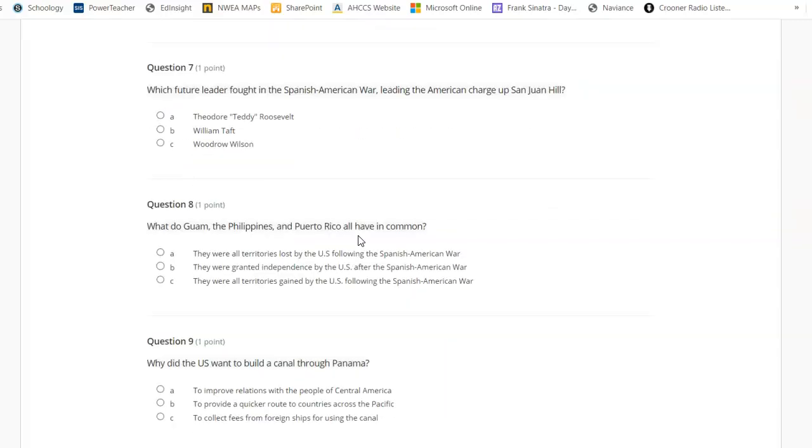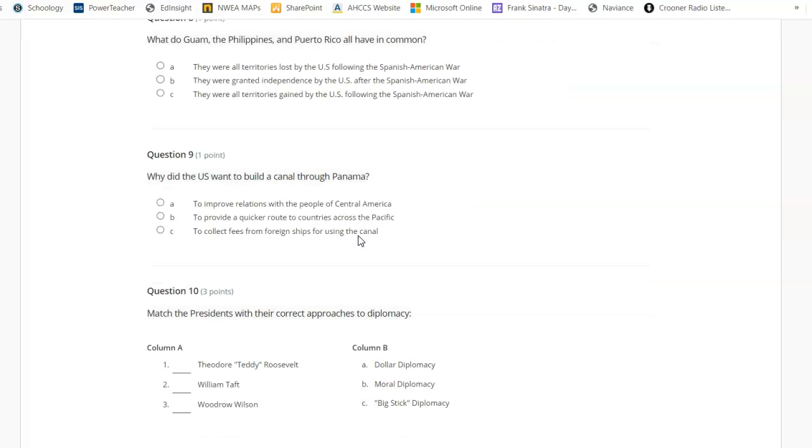Which future leader fought in the Spanish-American War, leading the American charge up San Juan Hill? A. Theodore Teddy Roosevelt. B. William Taft. C. Woodrow Wilson. What do Guam, the Philippines, and Puerto Rico all have in common? A. They were all territories lost by the U.S. following the Spanish-American War. B. They were granted independence by the U.S. after the Spanish-American War. C. They were all territories gained by the U.S. following the Spanish-American War.